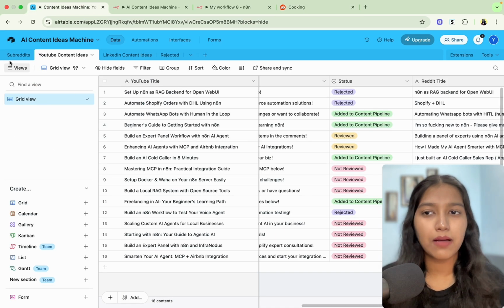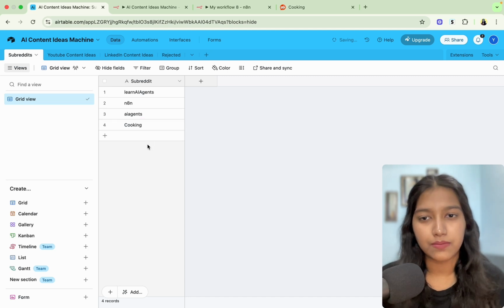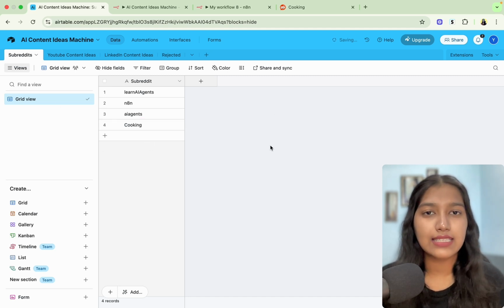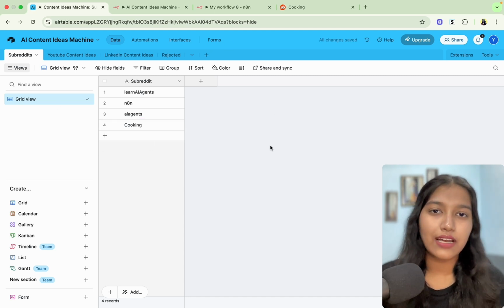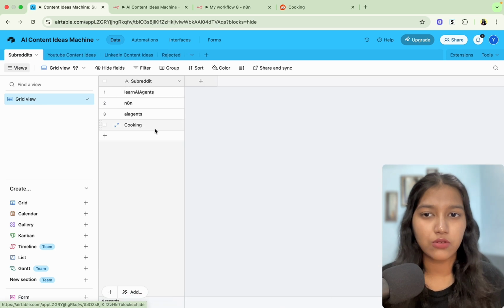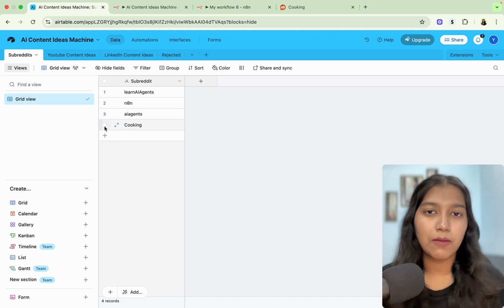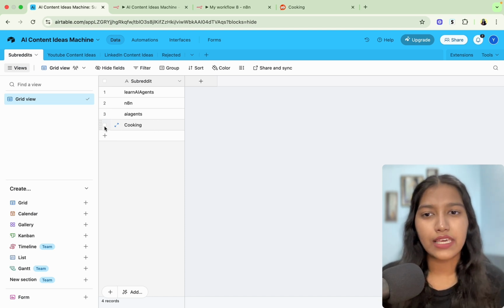Then you will have to come back to Airtable and just simply add it here. Don't worry, I'm going to share this Airtable base with you so that you can import it and get this entire structure in place, so that you can just start by adding the subreddits. Now it's up to you how many you want to add. Just remember that for each of them, we're going to scrape about 5 to 10 posts, and depending on the volume you're looking for, you can decide on that.